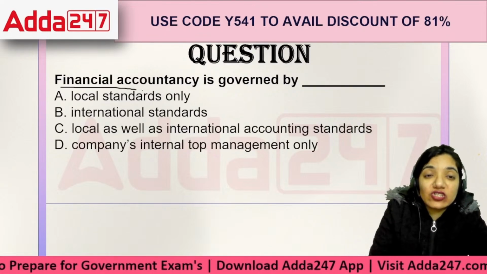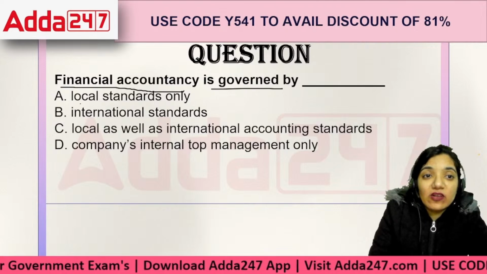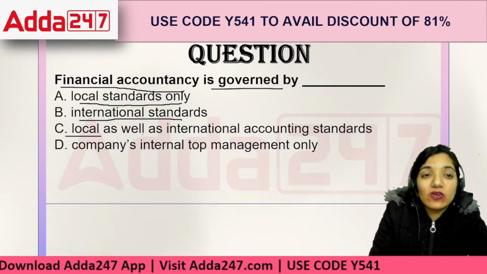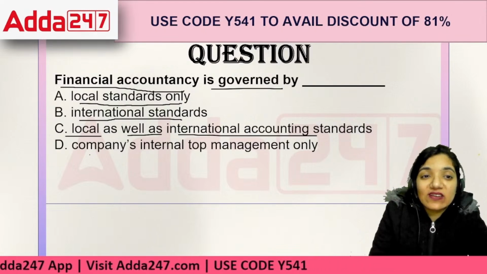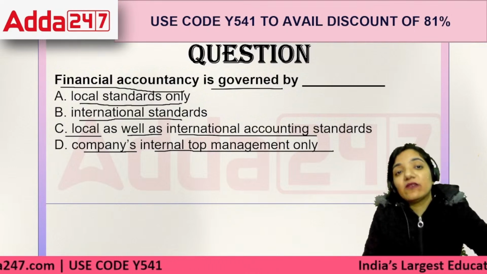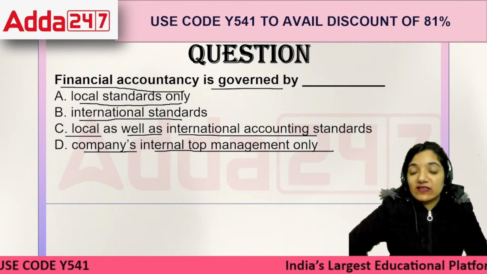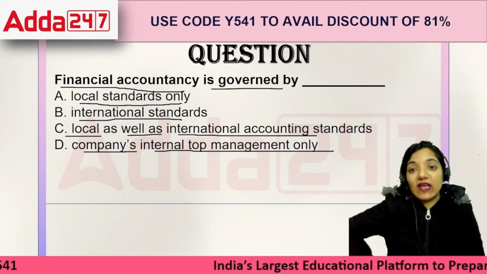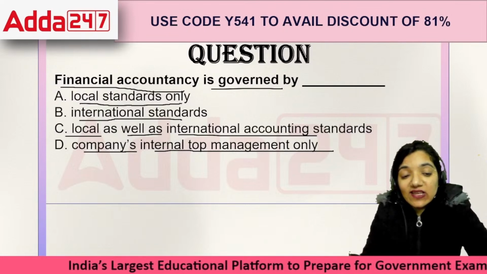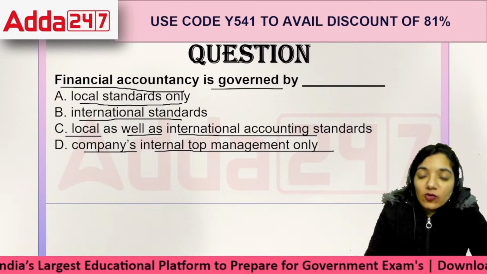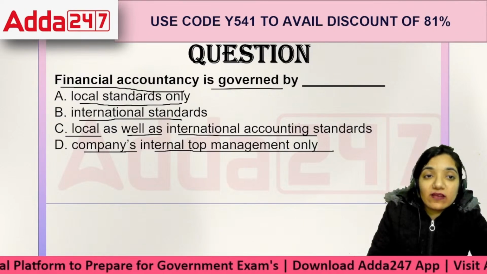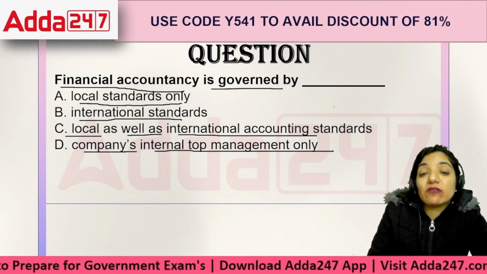Next: financial accountancy is governed by local standards only, international standards, local as well as international accounting standards, or the company's internal top management only. What would be the answer, everyone? The financial accountancy is governed by. See, financial accountancy is a very broad term. Why do we say that? Because whatever the organization is earning, whatever amount they are making, it is governed by not only national but even international standards.